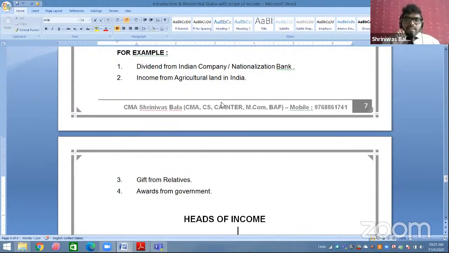If I'm receiving some agriculture income from Nepal, students, fully taxable. China, fully taxable. Pakistan, fully taxable. Bangladesh, fully taxable. Sri Lanka, fully taxable. Bhutan, fully taxable. So any types of agriculture income received from outside India is taxable. You have to record it. Or any types of agriculture income from Indian land, from India, fully exempted, ignore.